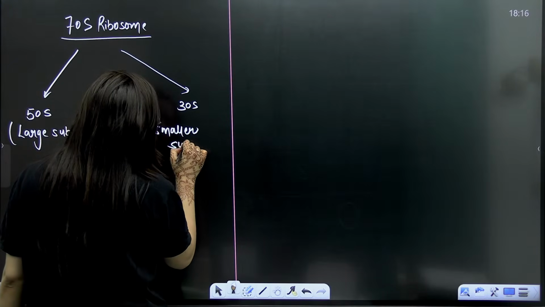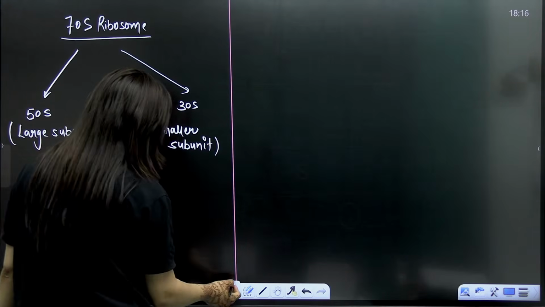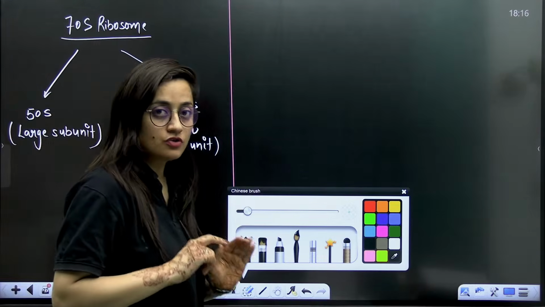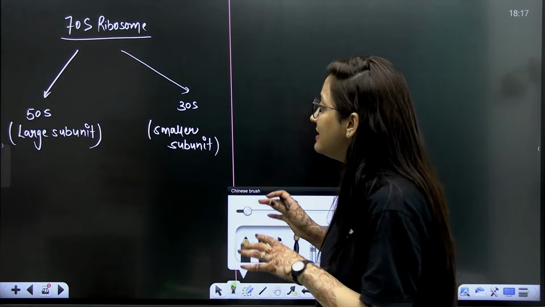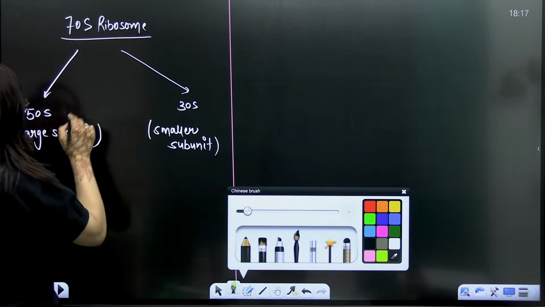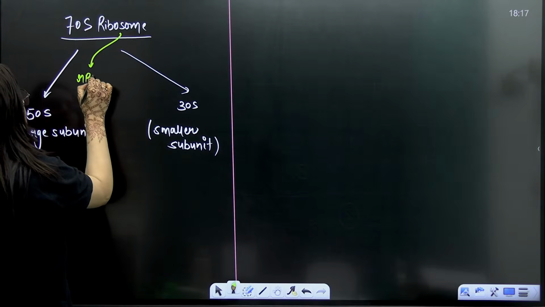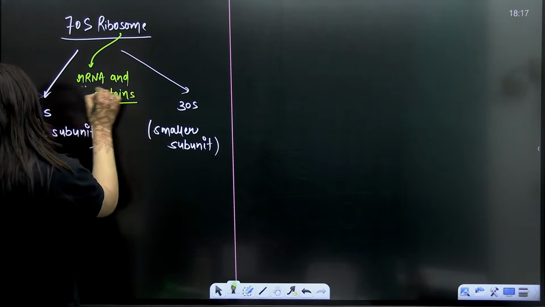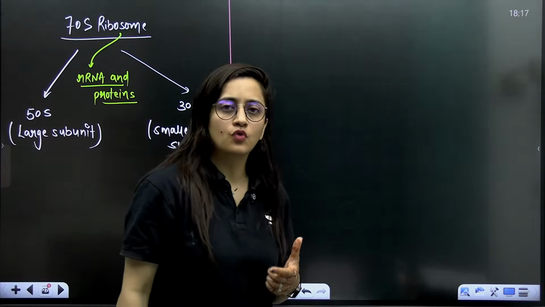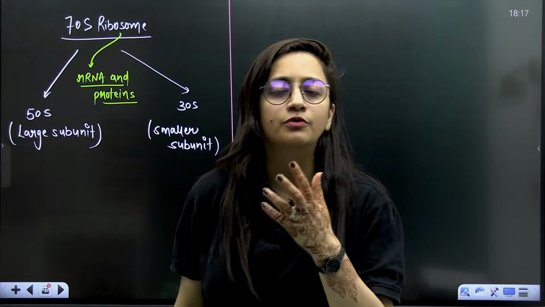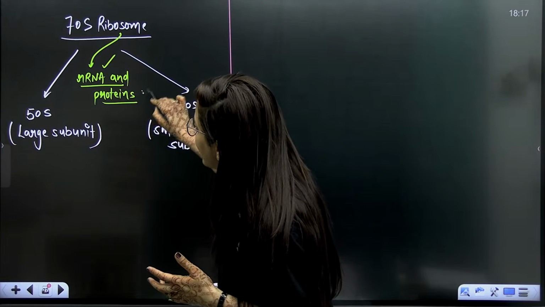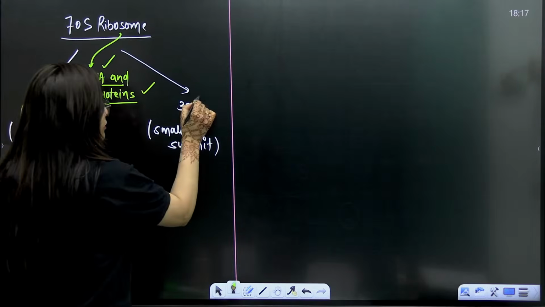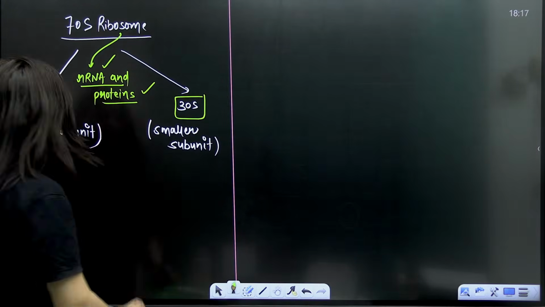So students, it's not like you have to add 50 plus 30 to get 80. Of course not. 50S is the larger subunit, 30S is the smaller subunit. That's what you have to keep in your mind. And this ribosome is made up of nothing but ribosomal RNAs and proteins. So sometimes we also call this ribosome a ribonucleoprotein, because it is made up of ribosomal RNA and proteins. 50S is made up of different ribosomal RNA, and 30S is made up of different ribosomal RNA.